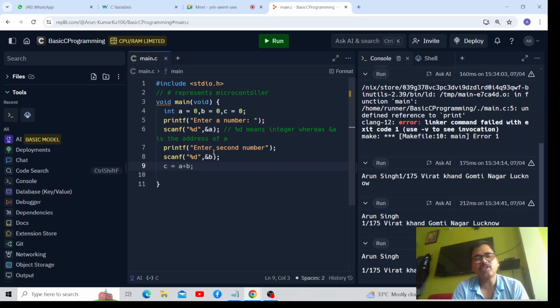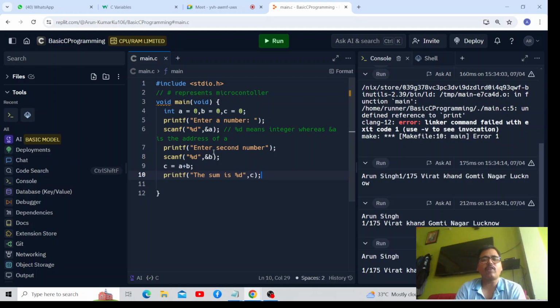Okay. And in C we have the stdio.h header file, and inside this header file we have two functions, printf and scanf. With the help of printf we are able to display output, and with the help of scanf we are able to receive or input a number. Now we have calculated the sum and then we are printing the sum on the screen which you can see. Any doubt, then please share. The sum is %d.